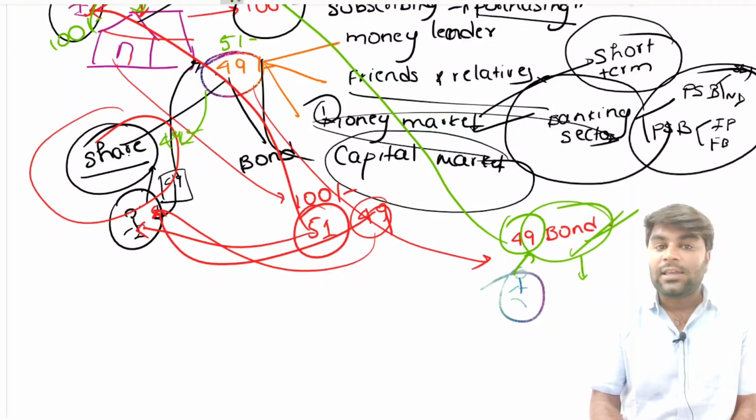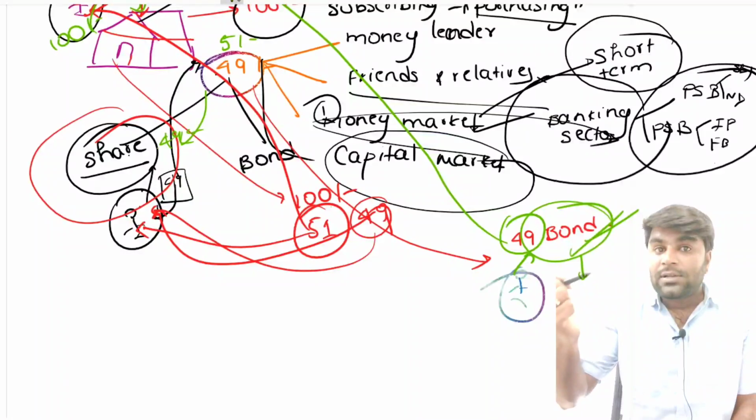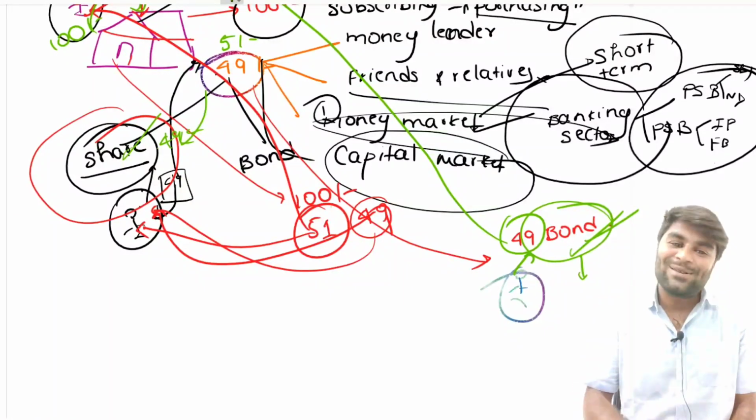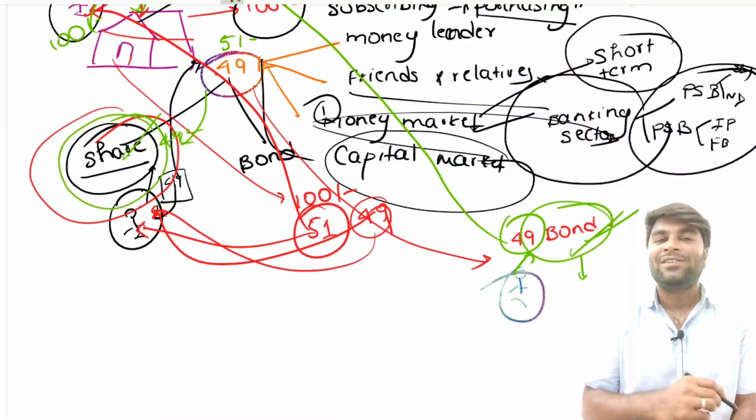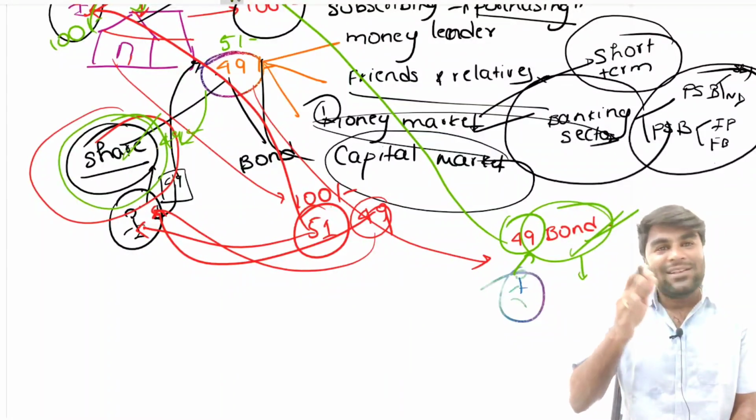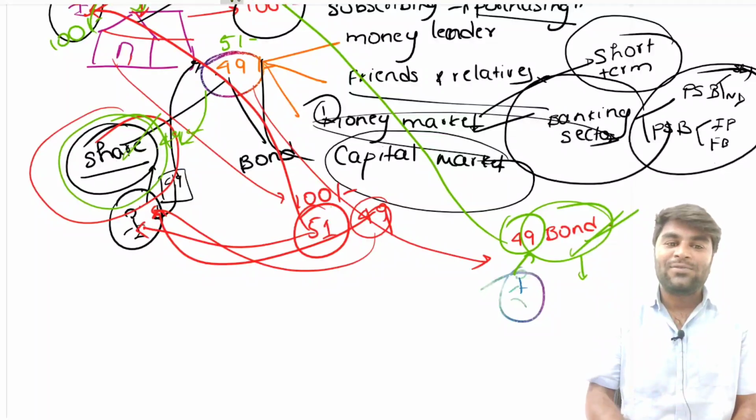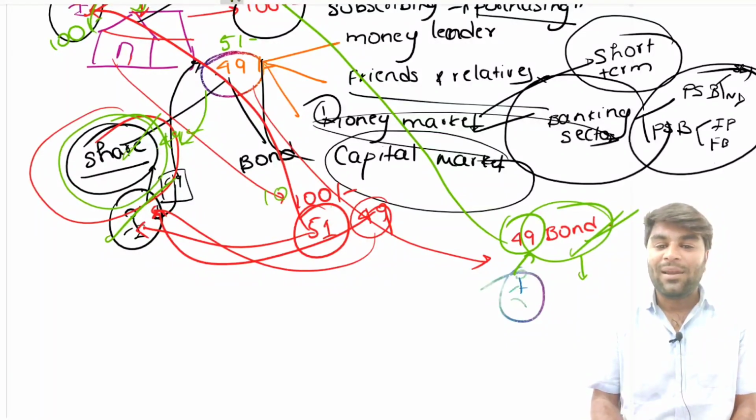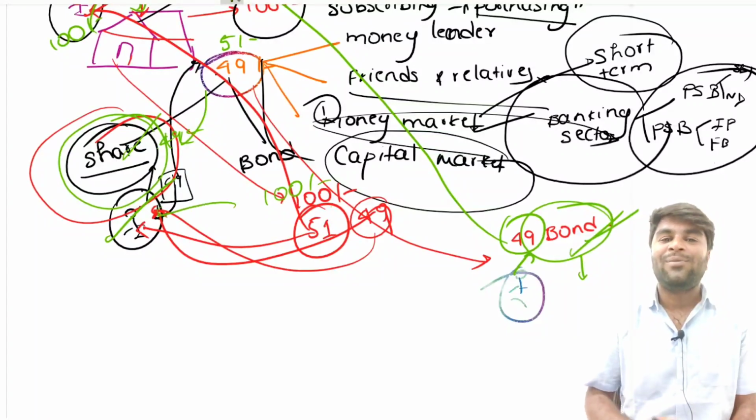Now, unlike the shares, in shares, the profits earned by the company will be shared by the shareholder, and losses accumulated by the company also need to be shared by the shareholder. As I said, if a company earns 100 rupees of profit, 14 rupees will be given to the shareholder, this guy. And at the same time, if a company accumulates 100 rupees of losses, 49 rupees also need to